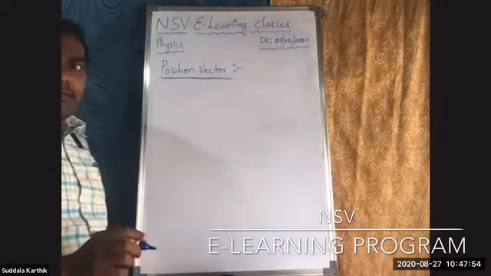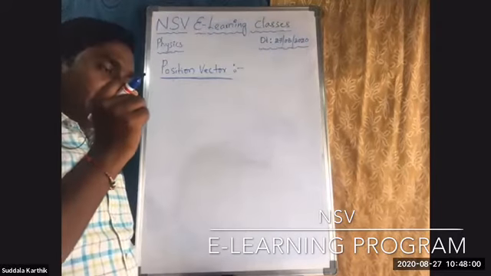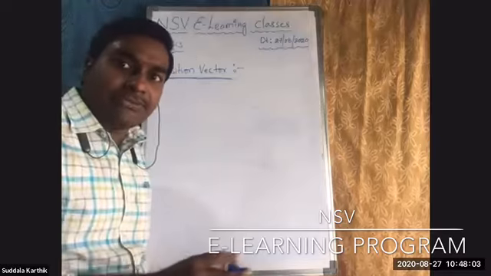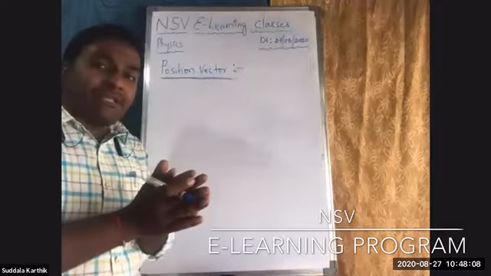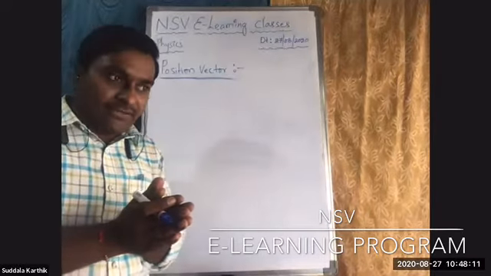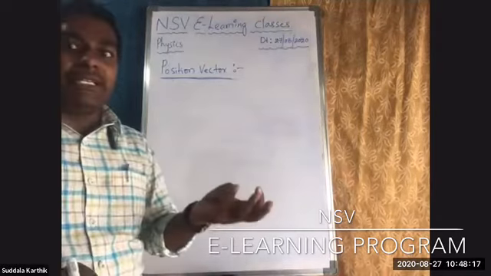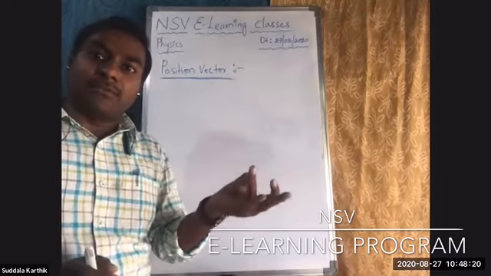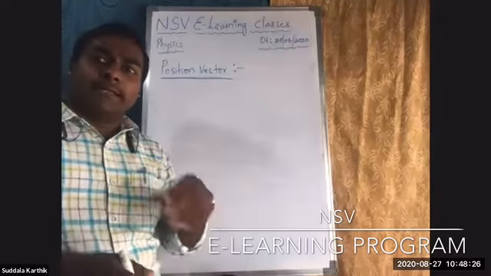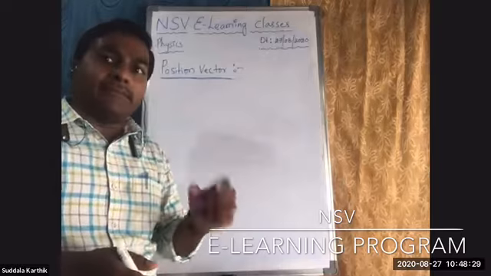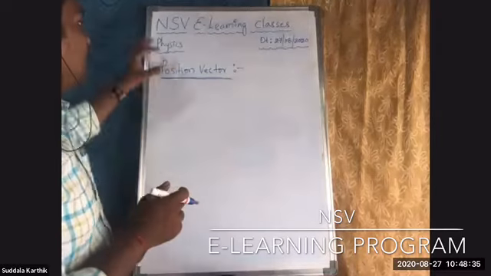To describe the changes occurring when the particle is in motion, at that time definitely there will be some changes in the properties like position, speed, velocity, acceleration. Some force is acting on it, some force is acted by it on something else, and it gets some energy, some momentum like that. So to explain those things, vectors are introduced.